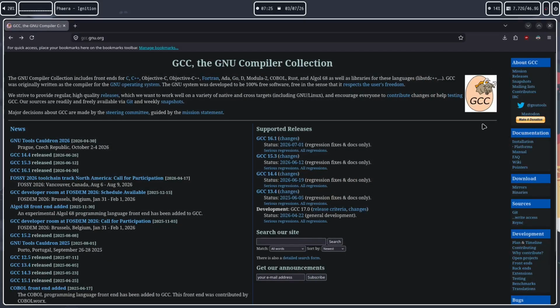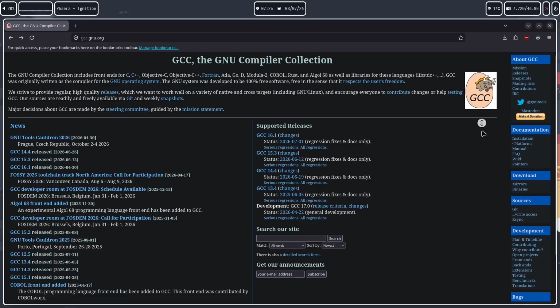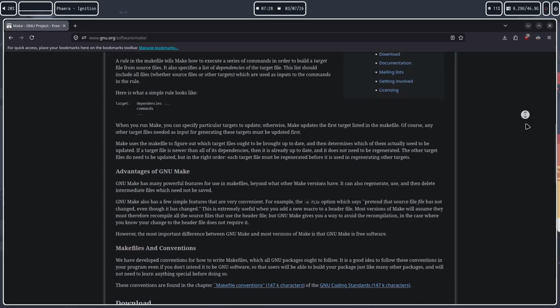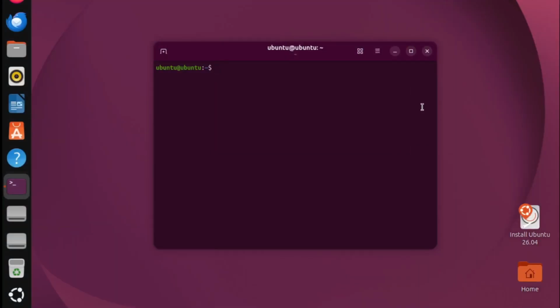On any operating system you will be needing GCC and in our case Make. You can install this through any usual means. So on Ubuntu and Debian based systems you will be using sudo apt install gcc and make.